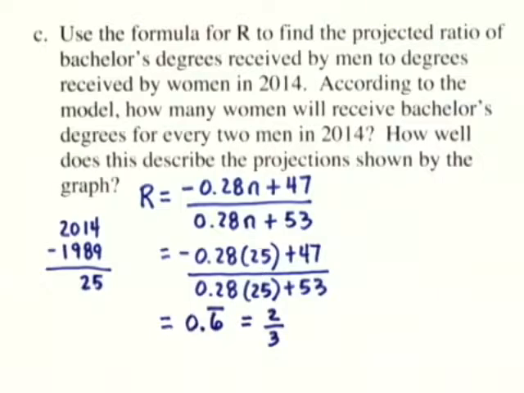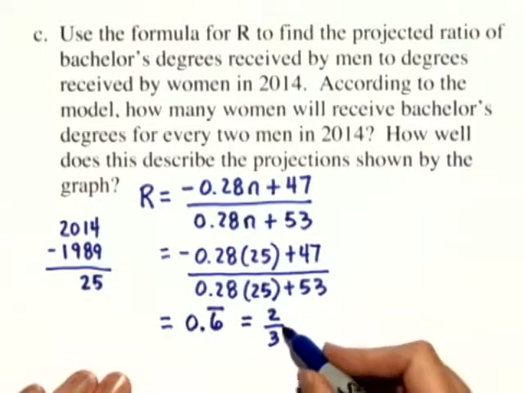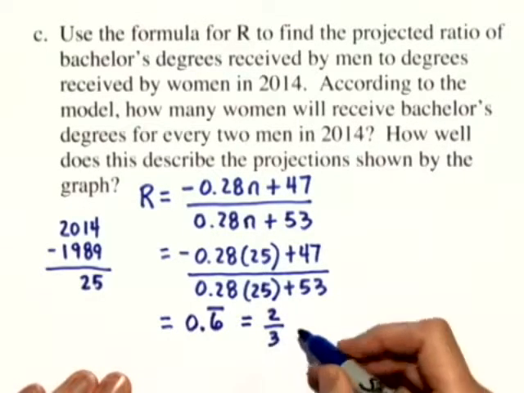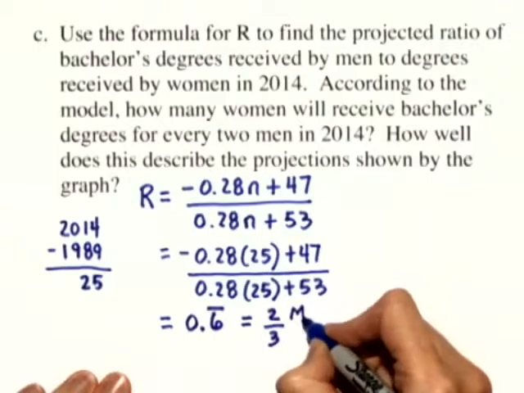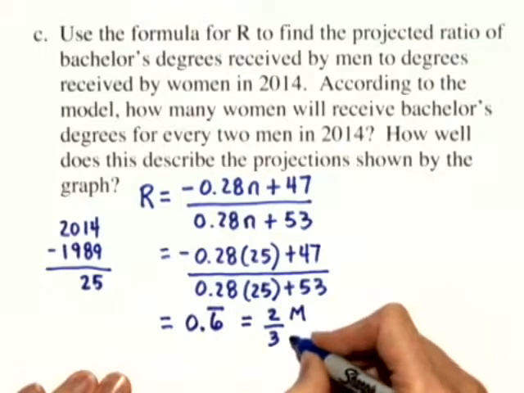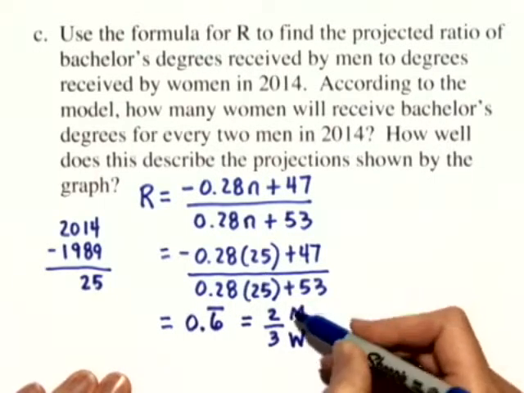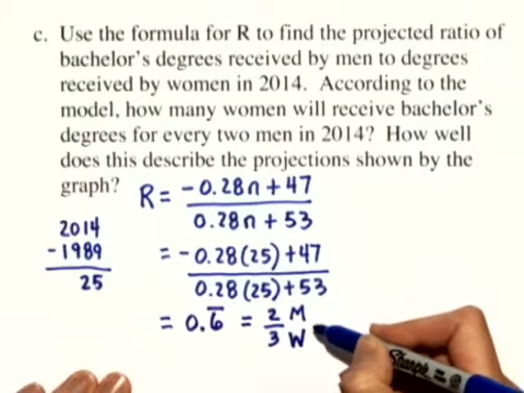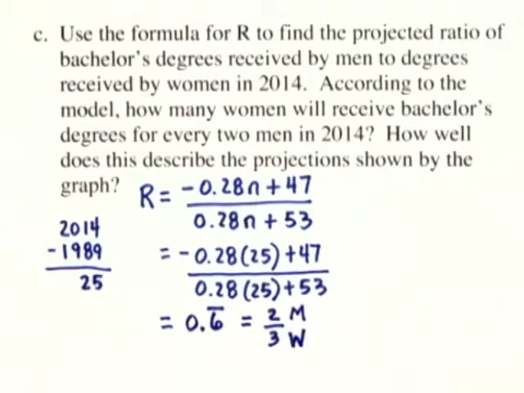So how many women will receive bachelor's degrees for every 2 men in 2014? Well, it says here our ratio is 2 to 3, so the ratio of 2 over 3 represents 2 men for every 3 women receiving a bachelor's degree.